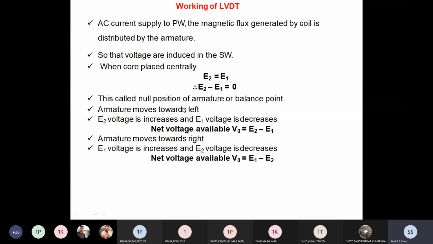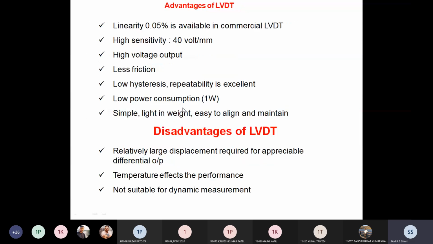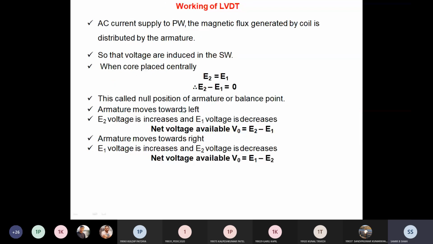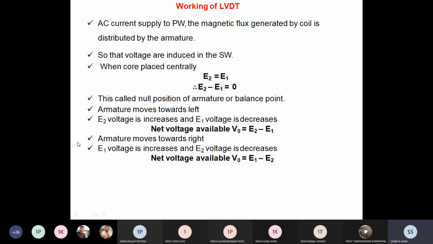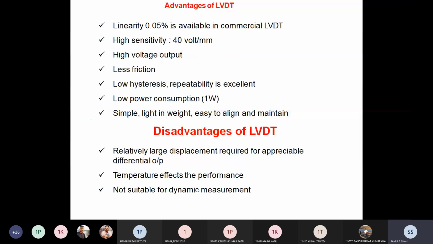If the armature moves towards the left, then E2 voltage is increased and E1 voltage decreases, and vice versa. When it moves towards the right, then E2 voltage decreases and E1 increases. So whichever is higher comes first and then the second one. Based on that, we get the unknown quantity from the difference of higher minus lower.